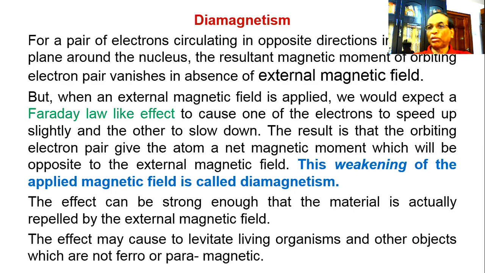The orbiting electron contributes vectorially in opposition to the external magnetic field. This weakening of the applied magnetic field is called diamagnetism, and the materials that show this property are called diamagnetic materials. The effect can be strong enough that the material is actually repelled by the external magnetic field.